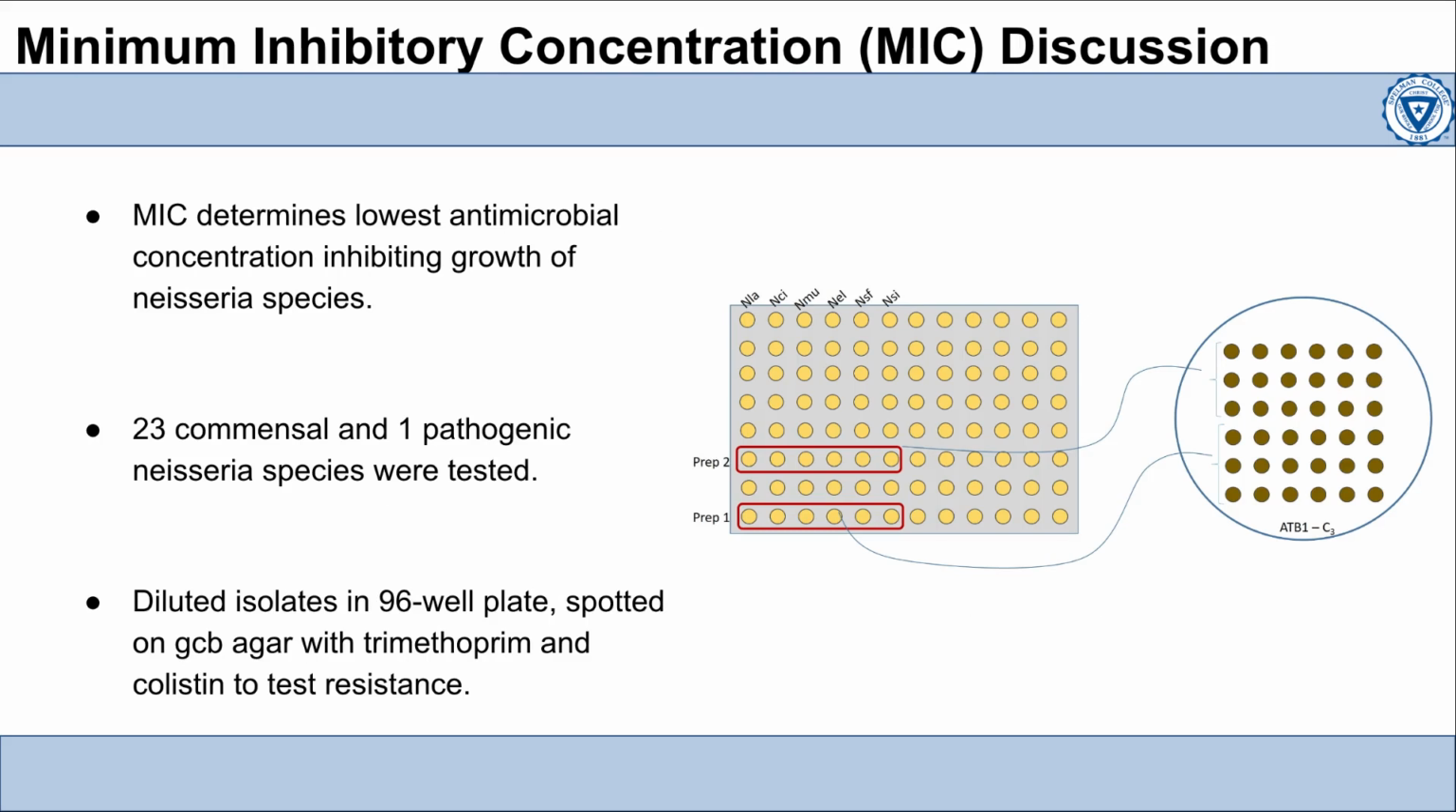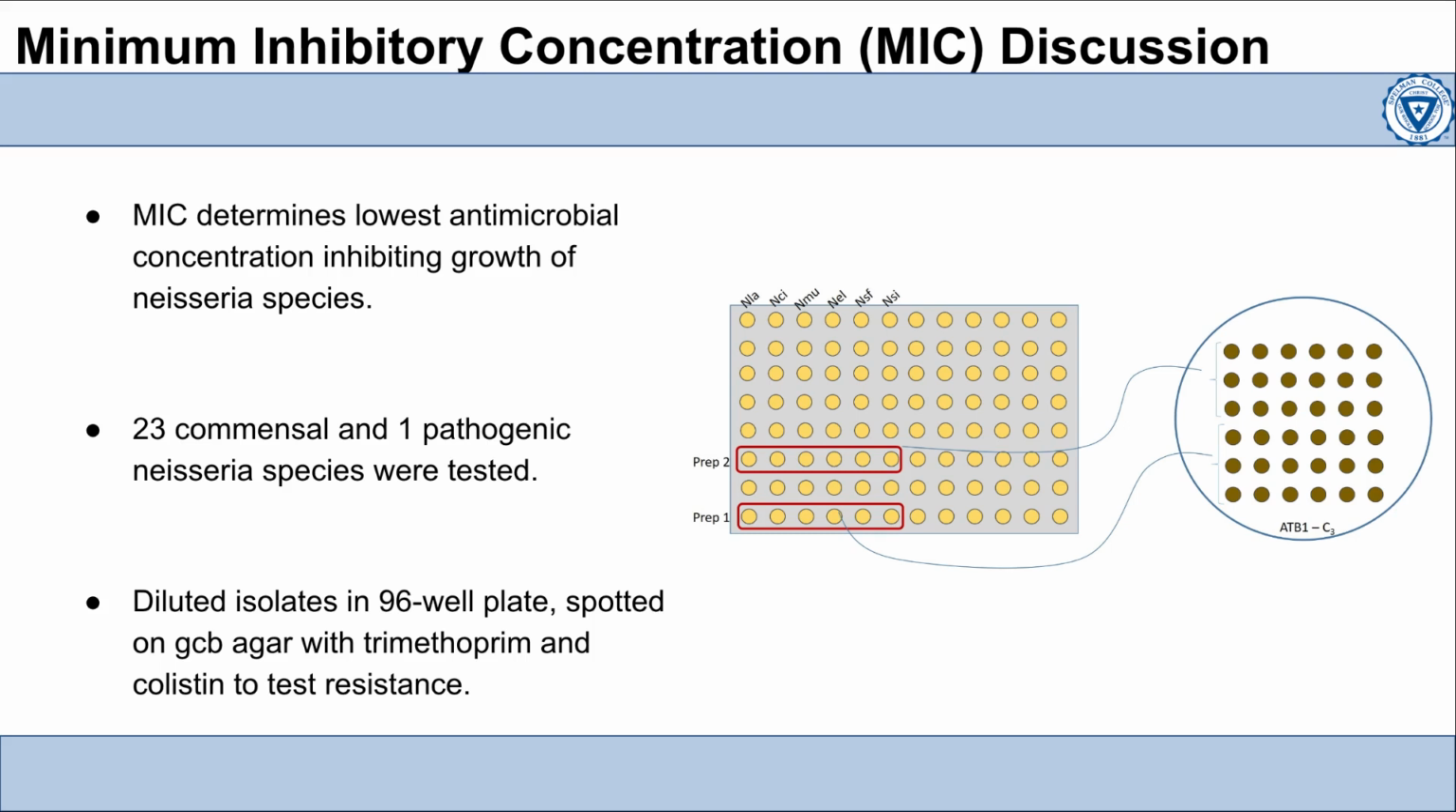So the following experiment that I conducted was minimum inhibitory concentration, and as I proceed throughout this presentation, I'll refer to it as MIC. So the purpose of this experiment is the determination of the minimum inhibitory concentration at which trimethoprim and colistin can inhibit the visible growth of commensal and pathogenic Neisseria species.